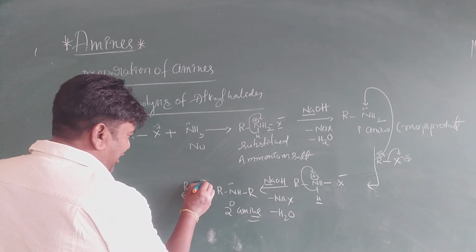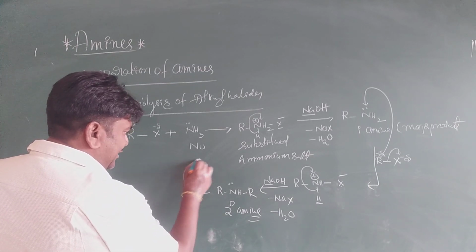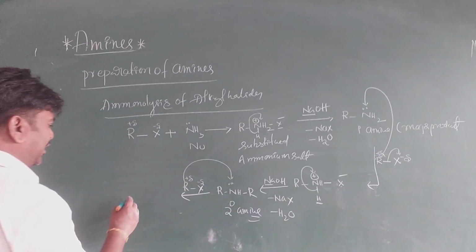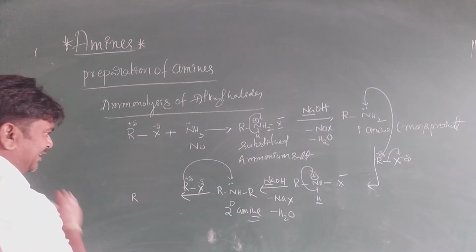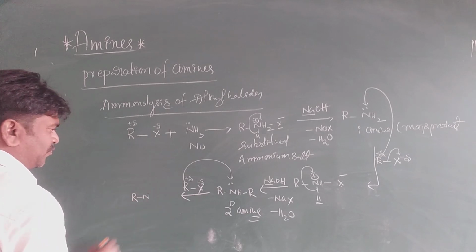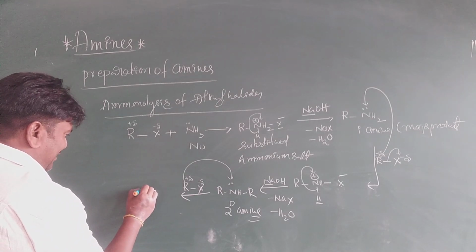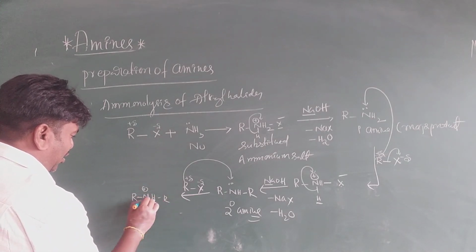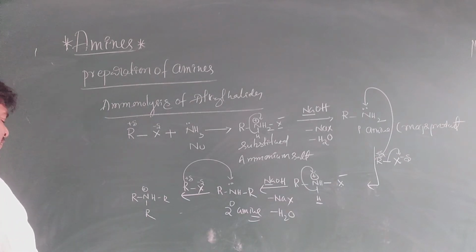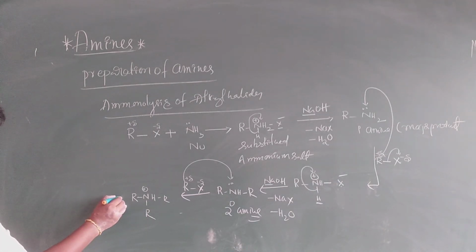It is partially negative and partially positive. This R is attacking here only. You will get R, N plus, H and R, R, my dear students. Next one, see there.